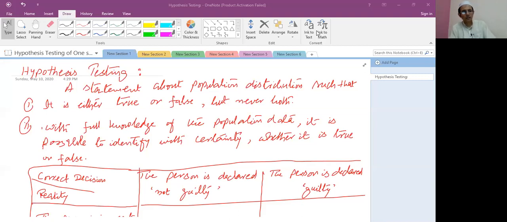Now today our topic is hypothesis testing of one sample mean. First, I will define what hypothesis testing is.